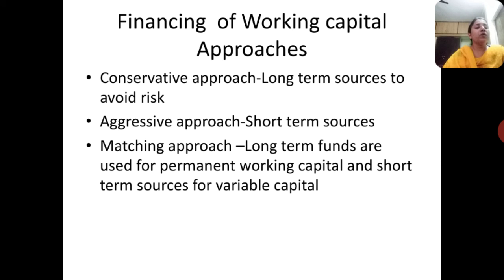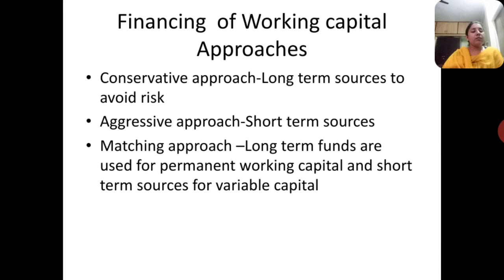Second, the aggressive approach says short-term sources only: if the company needs working capital, it has to use only short-term sources to raise the funds. The matching approach says the permanent working capital requirement can be fulfilled by long-term sources, and the variable or fluctuating working capital requirement can be fulfilled by short-term sources.